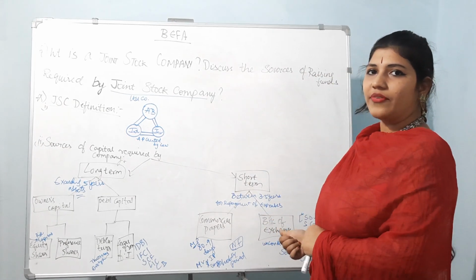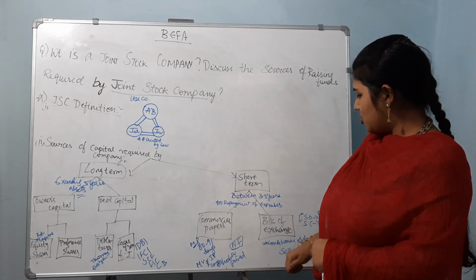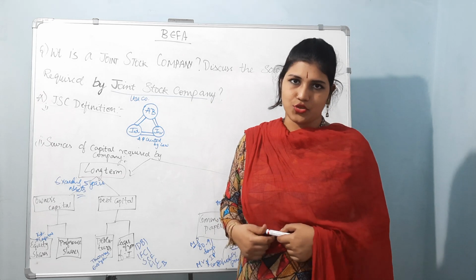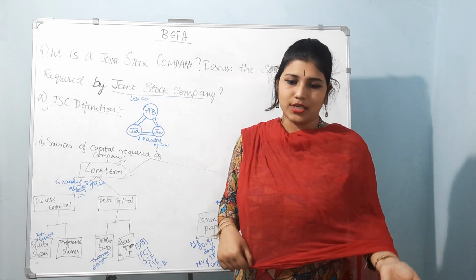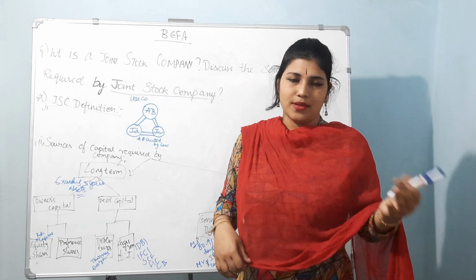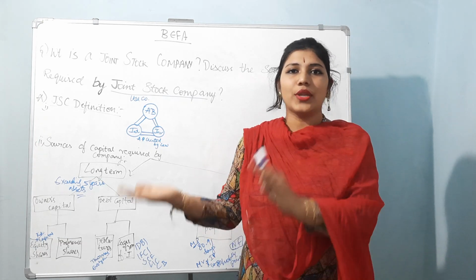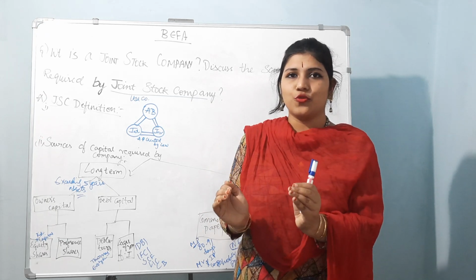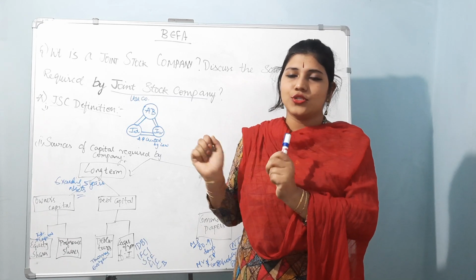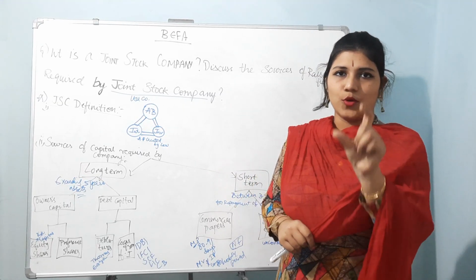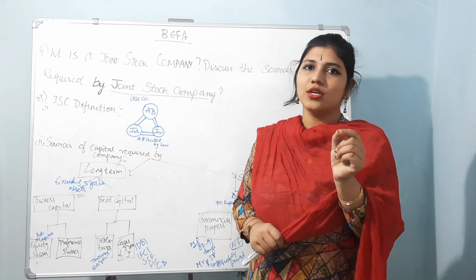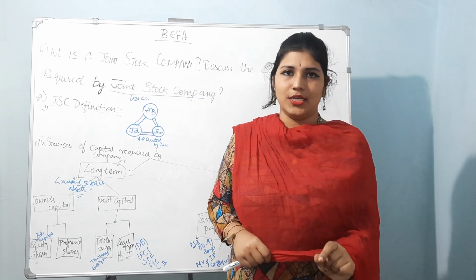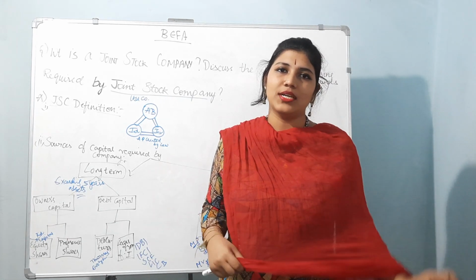Now we are going to bills of exchange. What is a bill of exchange? A bill of exchange is also a negotiable instrument through which we can convert the sundry creditors into a negotiable instrument. This bill of exchange is used to convert the sundry debtors into a negotiable instrument. I can define it in a small way: a bill of exchange is an unconditional order placed by a seller to demand the amount from the customer.